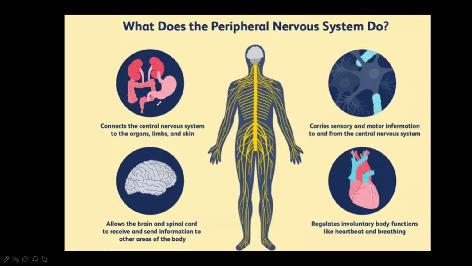So how does this peripheral nervous system function, what does it do? These 4 points are very, very important. Okay, these 4 points you need to understand.